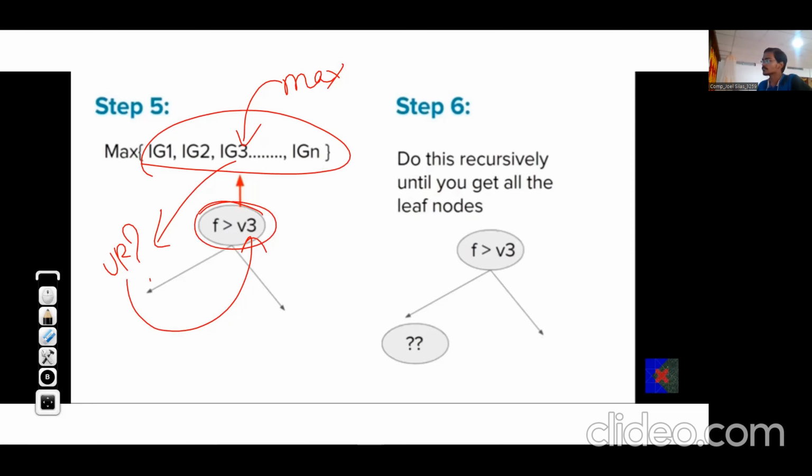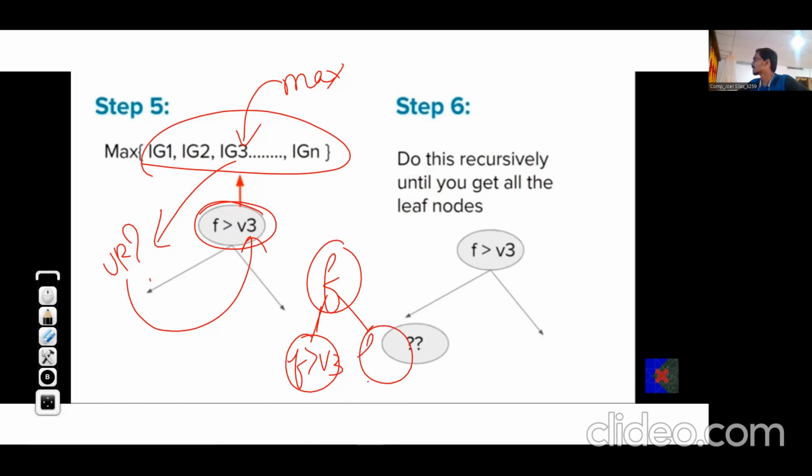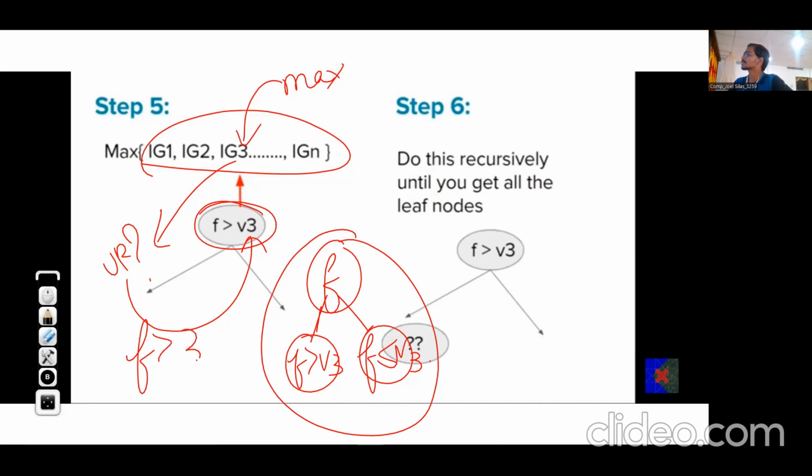Okay. So F is our root. What is the condition? With respect to V3, if it is greater, or with respect to V3, it is less than equal to. These are the two conditions. This is how we'll represent, or we can directly represent only one node like this, and either yes or no. So both these diagrams are equivalent. Okay. So do this recursively until you get all the leaf nodes.